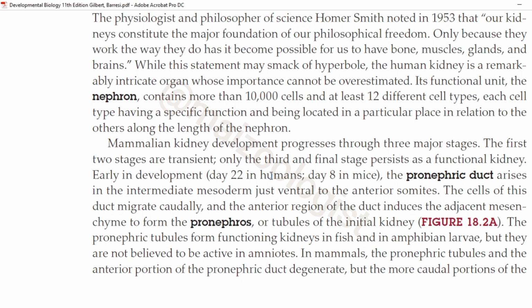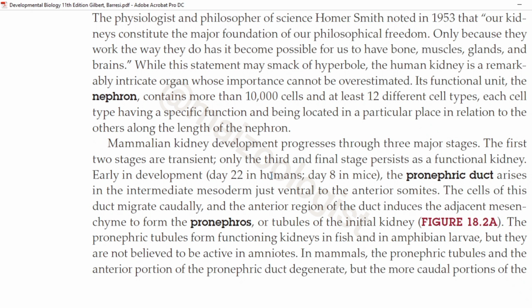So the cells of this duct, the pronephric duct, migrate caudally, or you can say towards the tail end, and the anterior region of the duct induces the adjacent mesenchyme to form the pronephros, or the tubules of initial kidney.